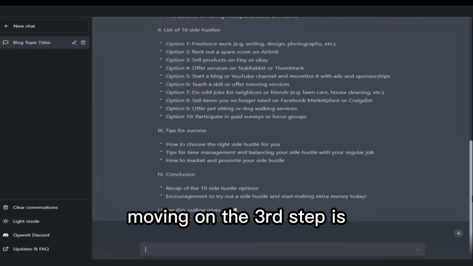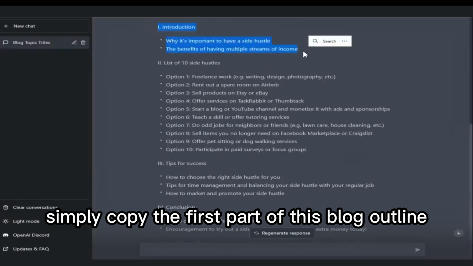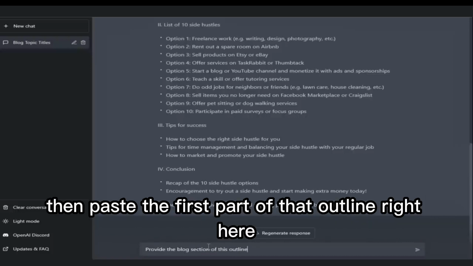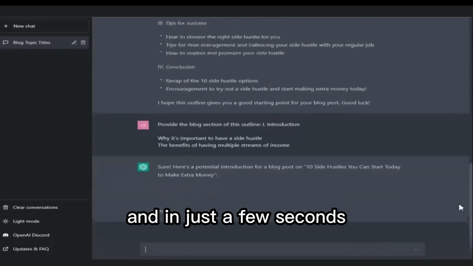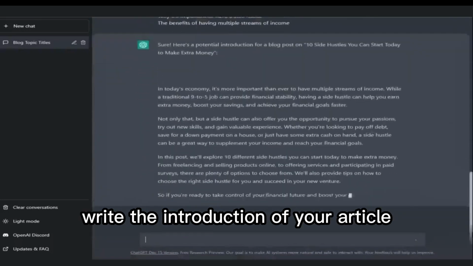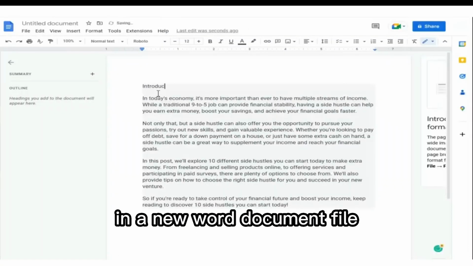Moving on, the third step is how to get your outline content. For this, simply copy the first part of this blog outline and type in "provide the blog section of this outline," then paste the first part of that outline right here and press enter. In just a few seconds, ChatGPT will automatically write the introduction of your article. So just copy all of these and paste it right here in a new Word document file.